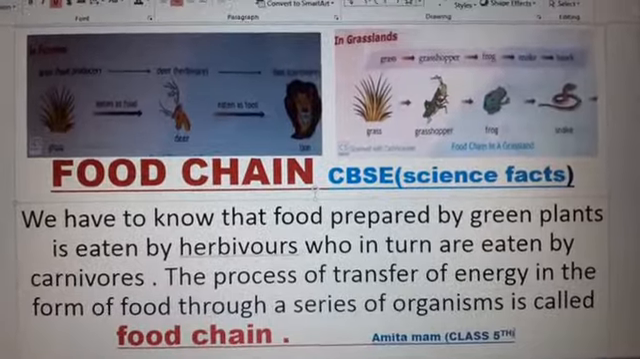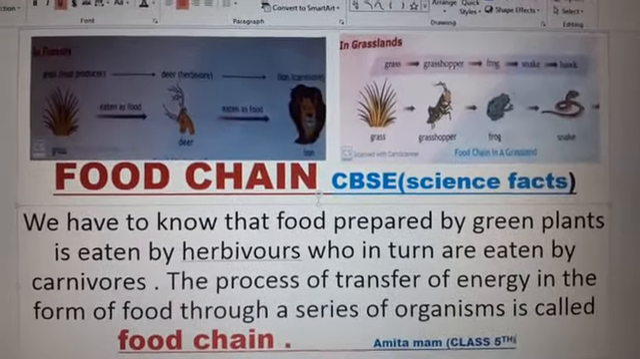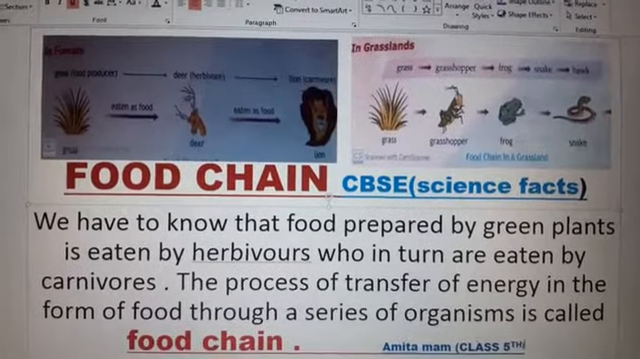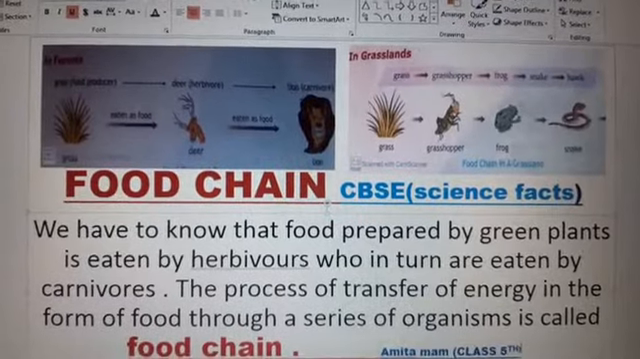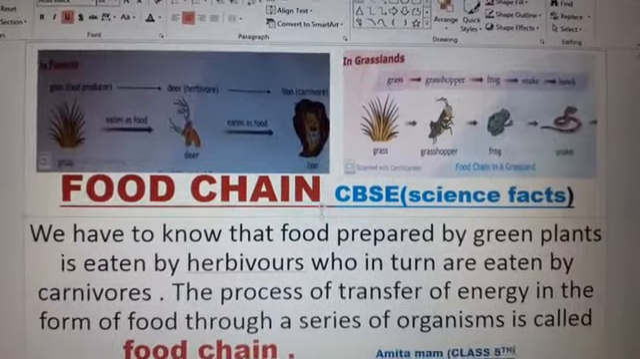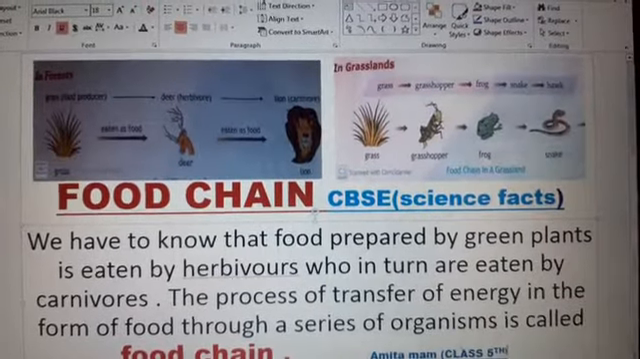Today's topic is food chain. This topic is taken from class 5th, CBSE pattern. This is a very important chapter, food chain. So here we will discuss the food chain. In the previous video we already discussed the food web.